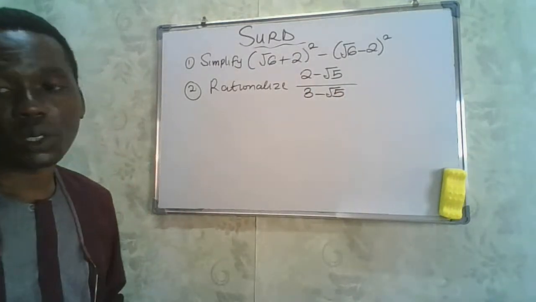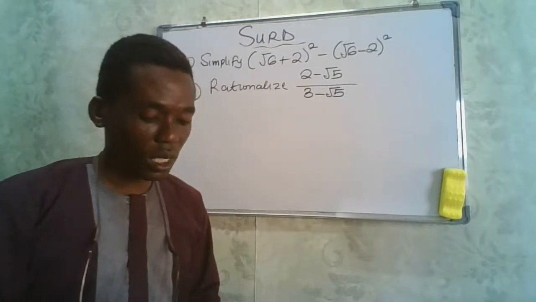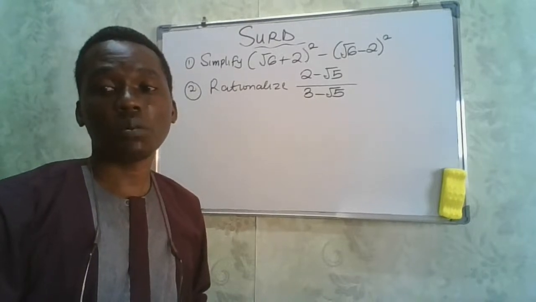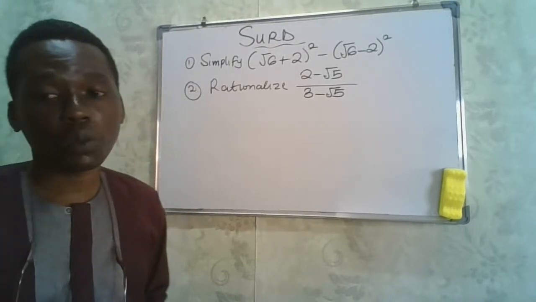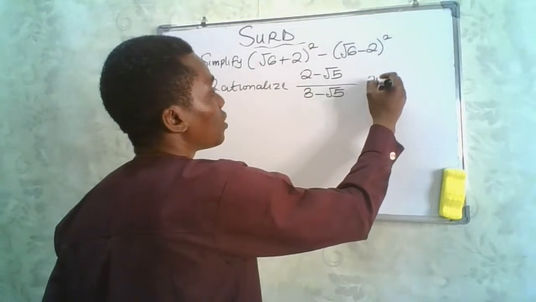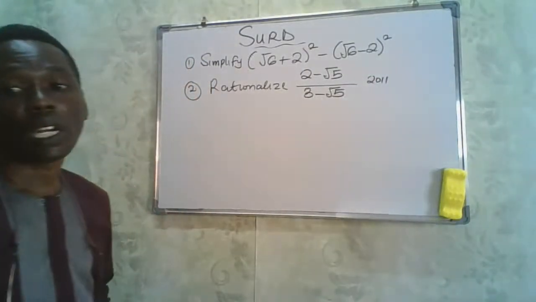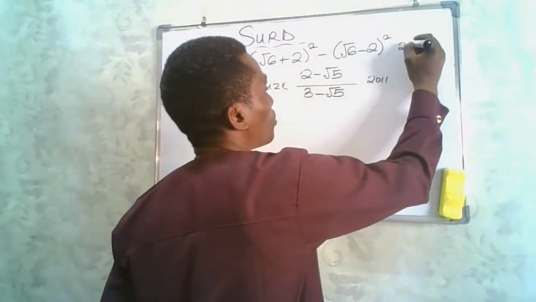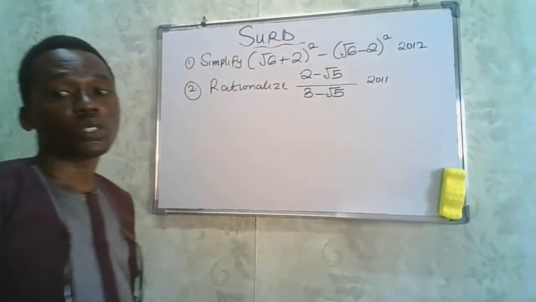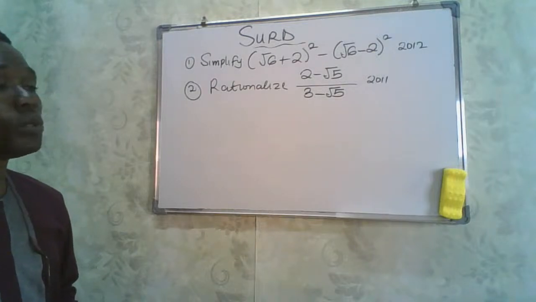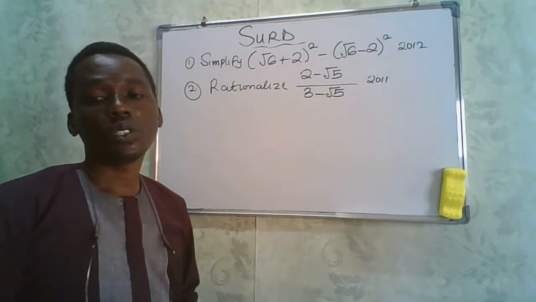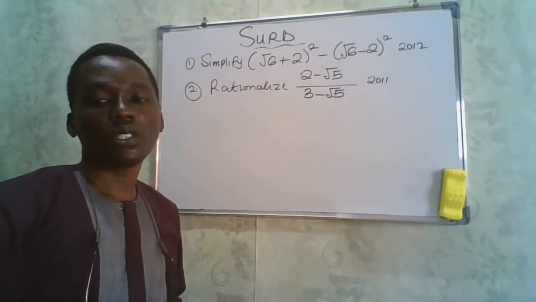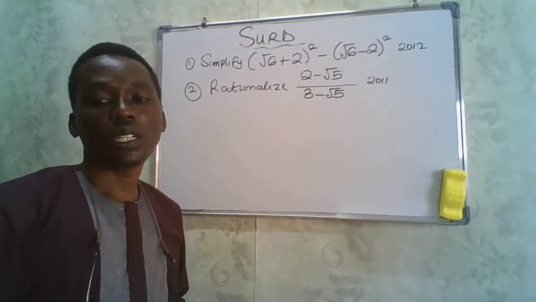So solve those two questions, and if you succeed in solving them, they are all JAMB UTME questions. This is a JAMB UTME question 2011, and this is JAMB UTME question 2012. If you succeed in solving these two questions, then you should be preparing well for your JAMB examination. So solve those two questions and let me get your answers in the comment section.